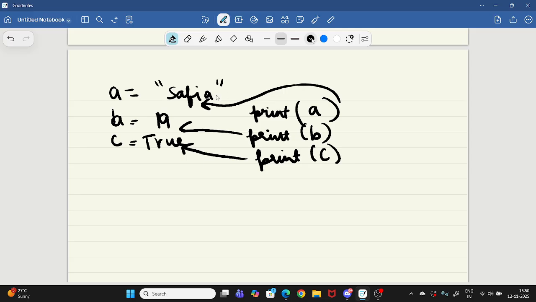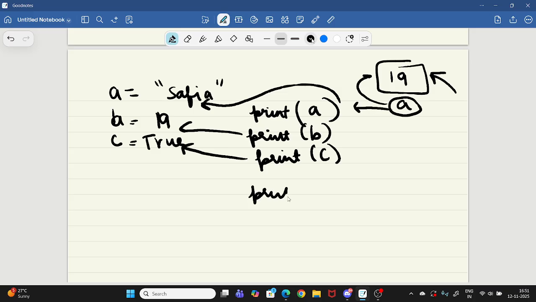We are printing the value of A. Imagine printing means, like, this is a box named A. It has a value 19. Now the print function is like just showing it to the user also. Like you are the user, right? It will show you also. You want to know the value of 19. You want to know what's inside box A. So you can use a print statement. The format is basically print and inside, the variable name.